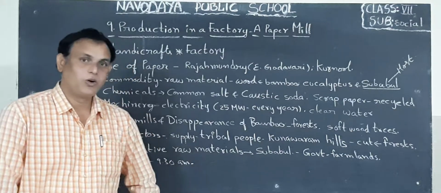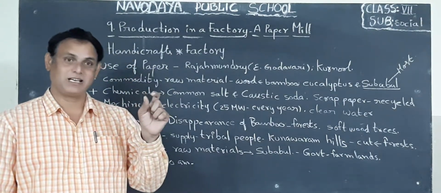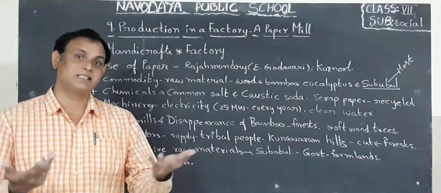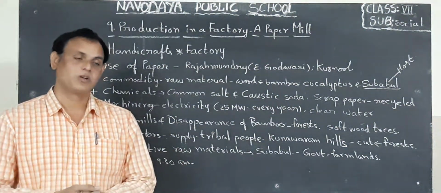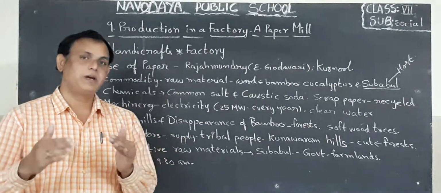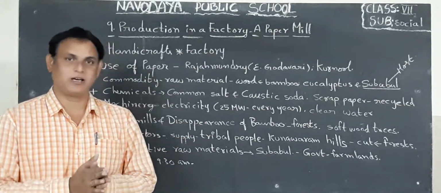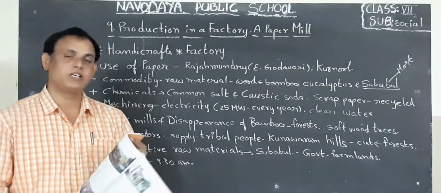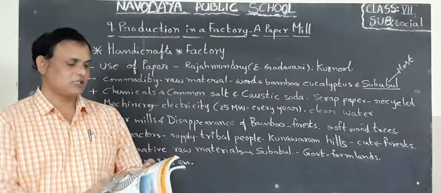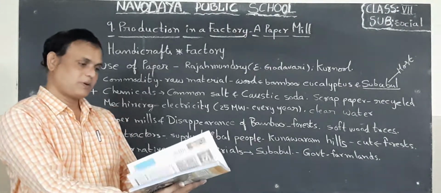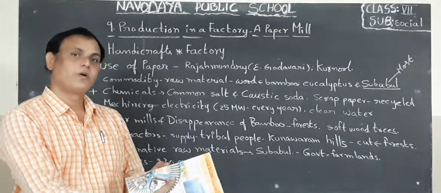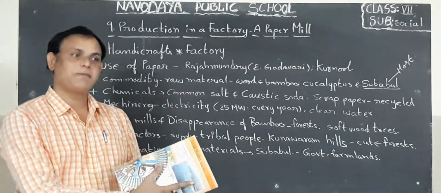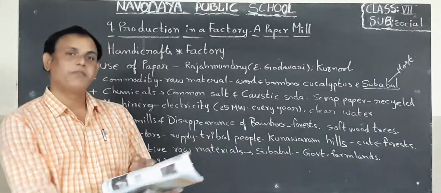Next one, we know money, paper currency. Okay, children? Next one, files, registers, attendance registers, accountant books. These are all made of paper. So paper is a very important, essential thing to us. So how is this paper made? It is made in the factories.